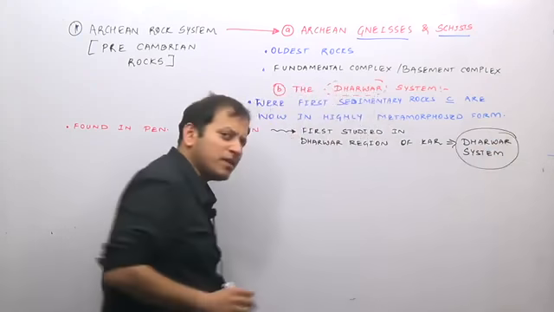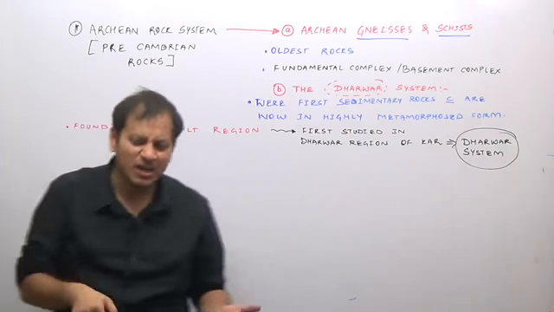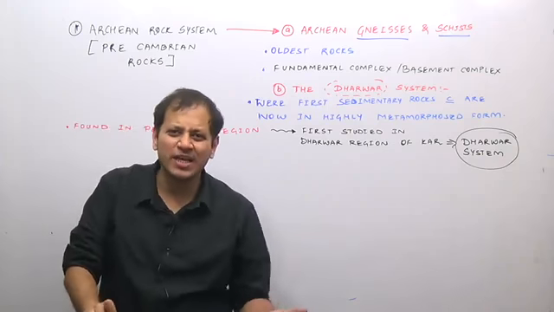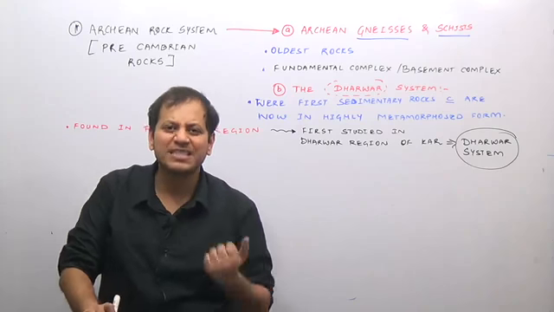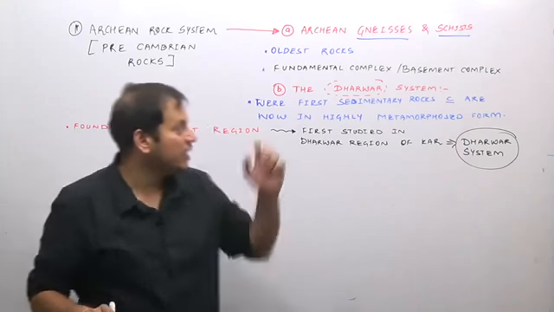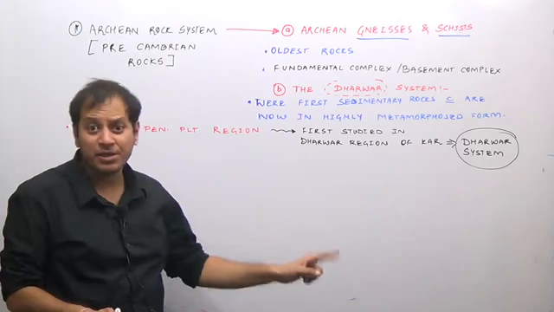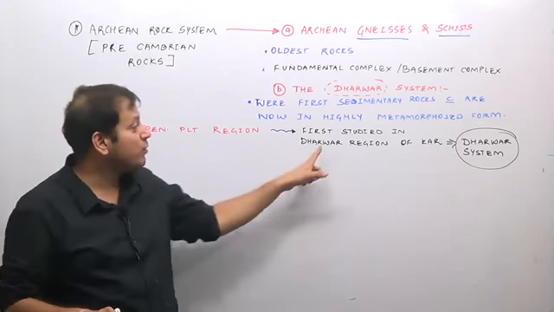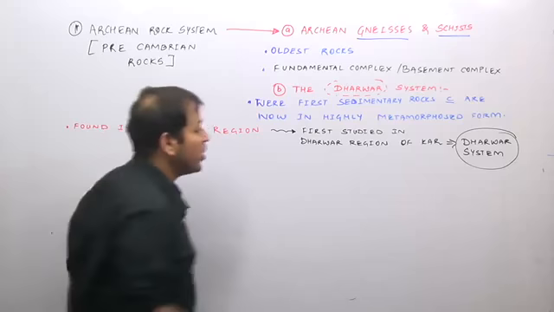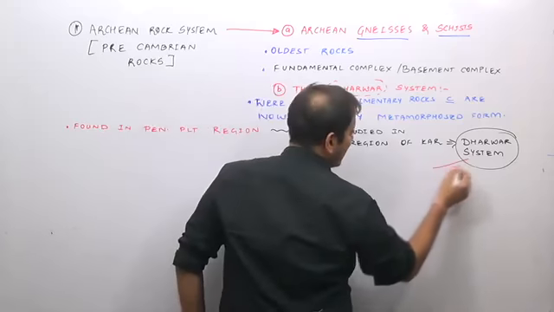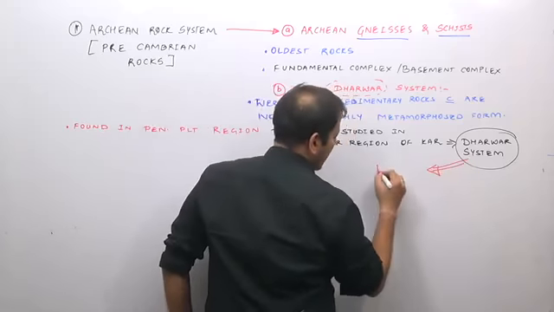Now, if the question comes to you in the preliminary examination, which state has the oldest rock structure in India, or where are the first sedimentary rocks in India found? What I told you is that these were the first sedimentary rocks, but today they are in metamorphosed forms. So which state in India has the first sedimentary rock? You have the answer. Karnataka is the answer.